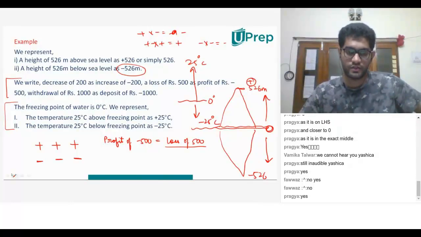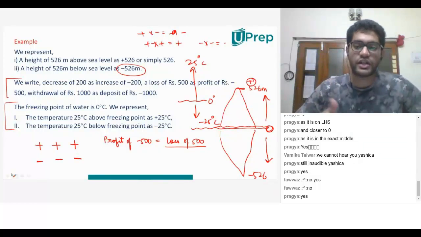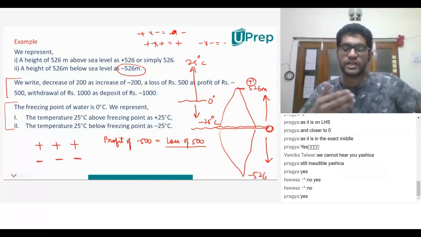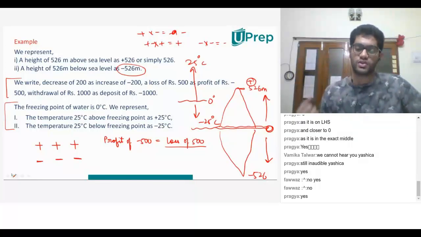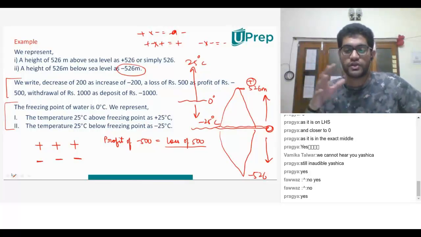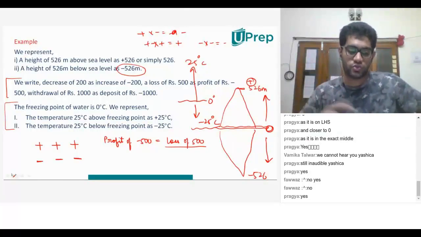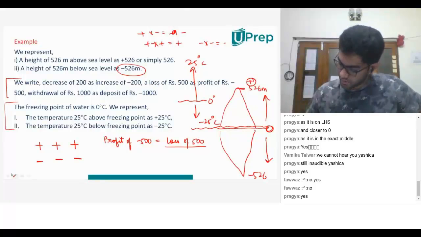It's just a different way of saying it, because you cannot actually deposit a negative amount. The negative is there because you're subtracting. If you already have 10,000, you can withdraw 1,000. That's what he's saying. You want to put it in a different form, so he says you're depositing minus 1,000. That's it. Okay, sir. All right, great.